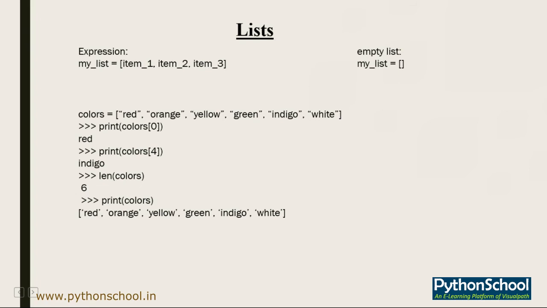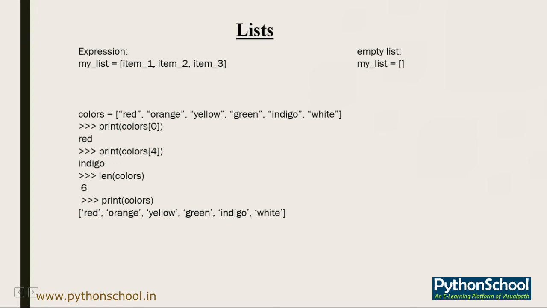Now moving further to list. A list is a data type that can be used to store any kind of data type, a number of variables and even some information also. Again, a list is a kind of data type which can be used to store multiple kinds of data types.